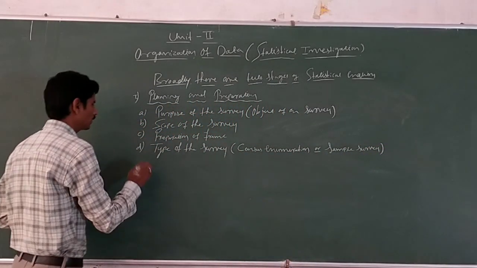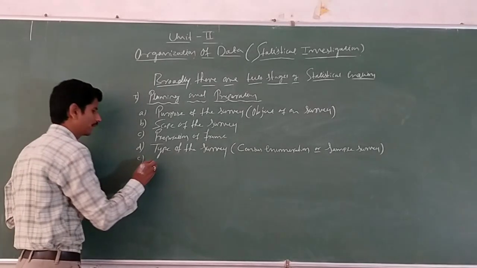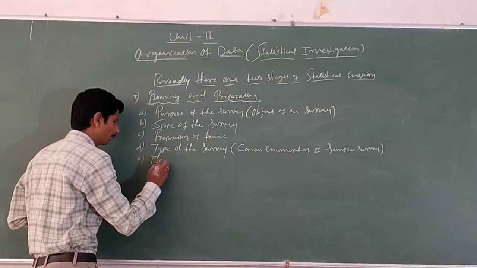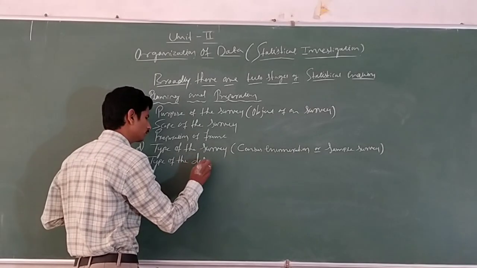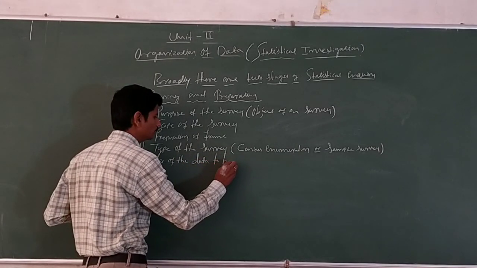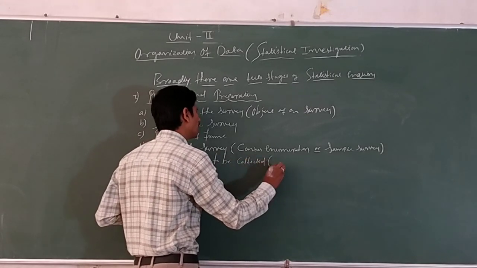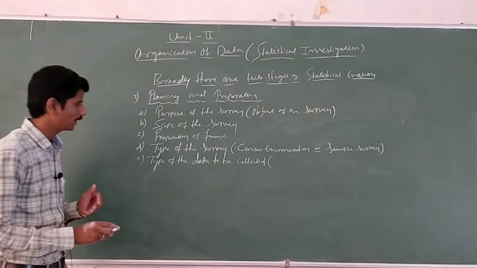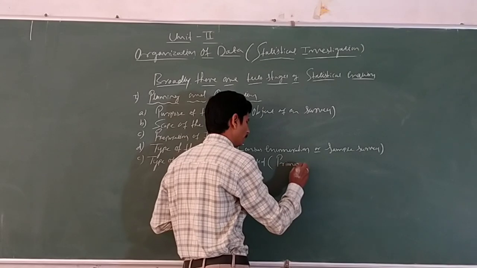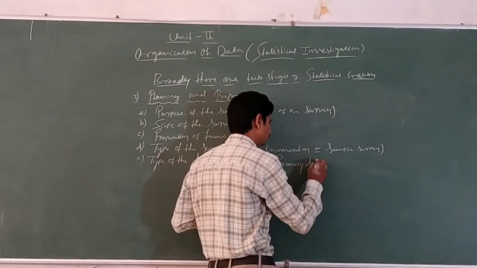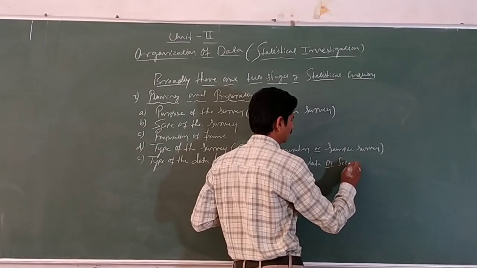Next, the fifth step is type of the data to be collected. There are two types of data: one is primary data, or secondary data.